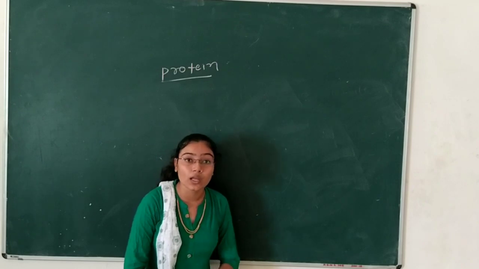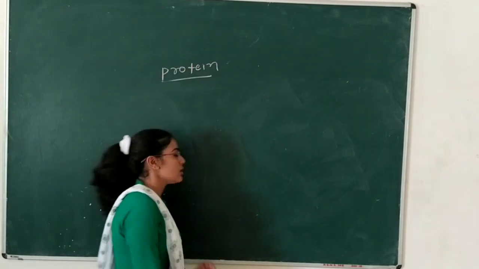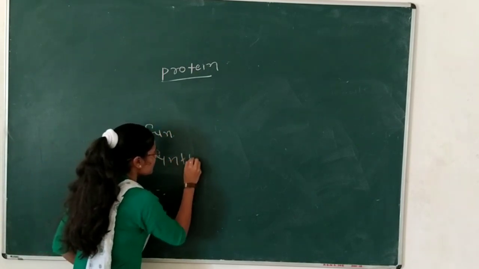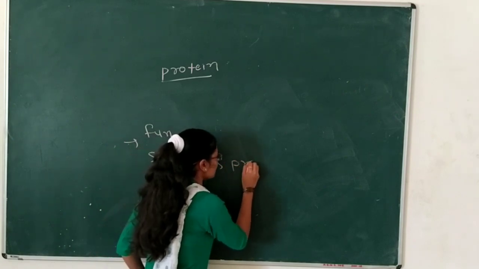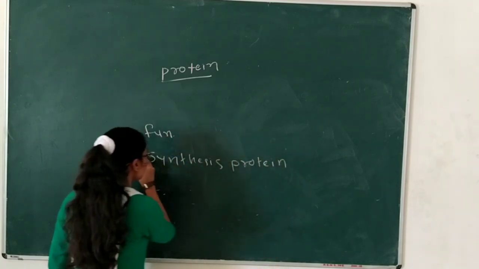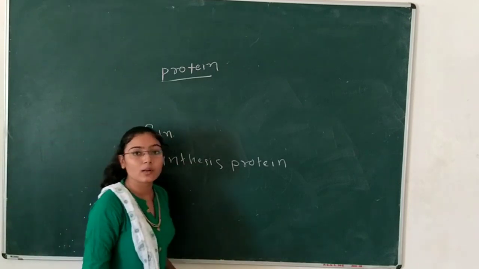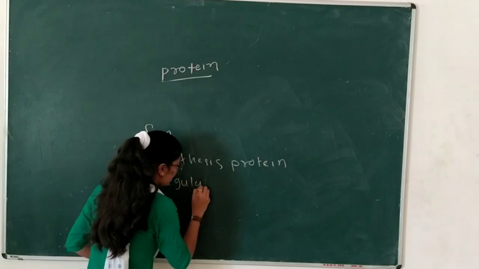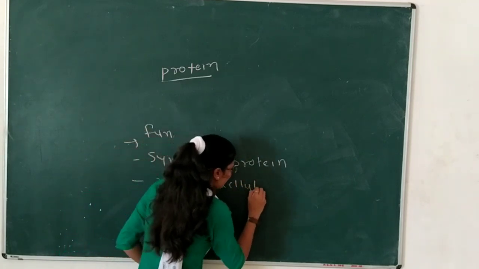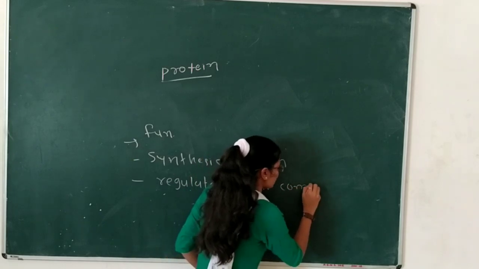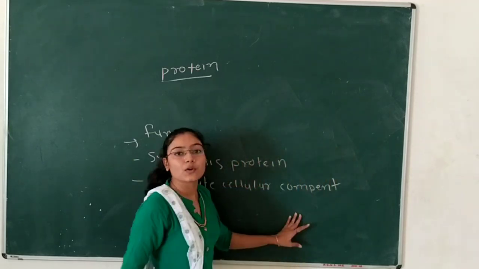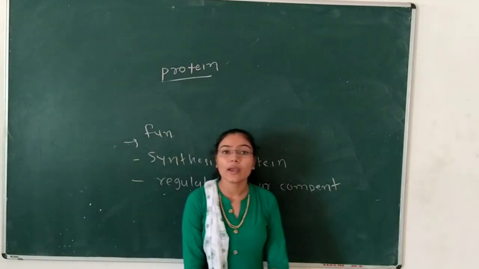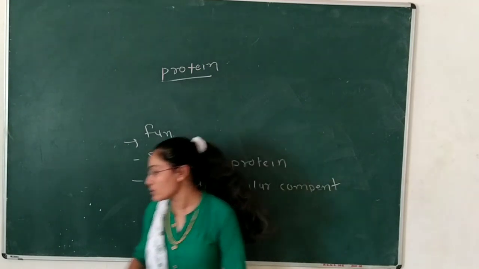So the synthesis of protein is an important role played by amino acids. The second function is to maintain cellular regulation, regulating cellular components, like muscle protein, which is a component of amino acids. Another importance of amino acids is that they form protein molecules.